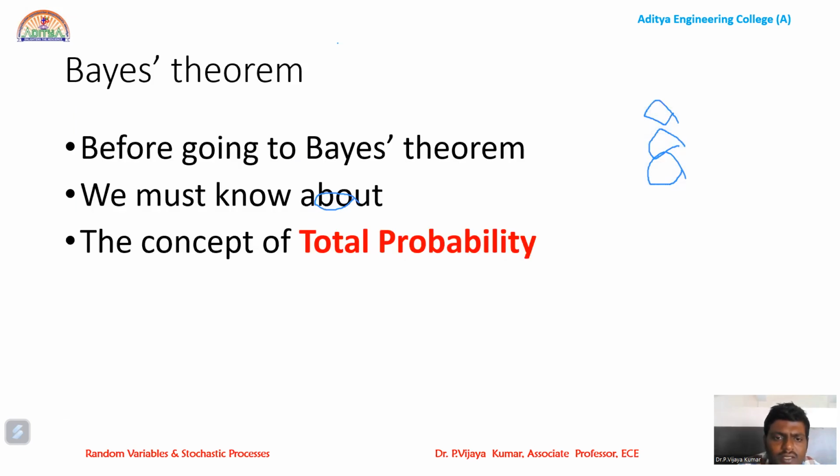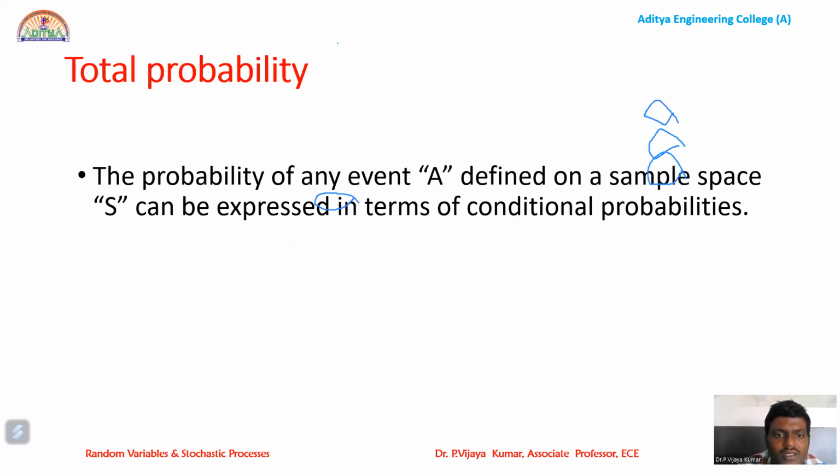Next, Bayes theorem, very important, which will be helpful in almost all subjects. Today's booming subjects are machine learning, artificial intelligence, data science, deep learning. In all these subjects, we will be using the Bayes theorem. Bayes theorem is very important in estimating the prior probabilities and posterior probabilities. The probability of event A is defined on the sample space with the help of conditional probabilities. This is called total probability, which is used in the denominator part of the Bayes theorem. We will see this in the mathematical definition.